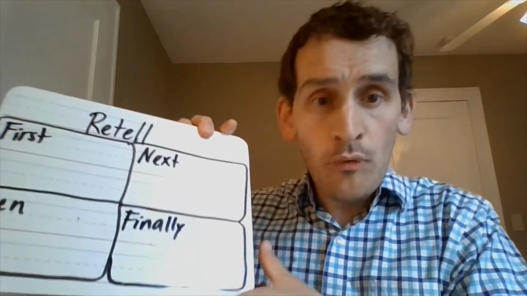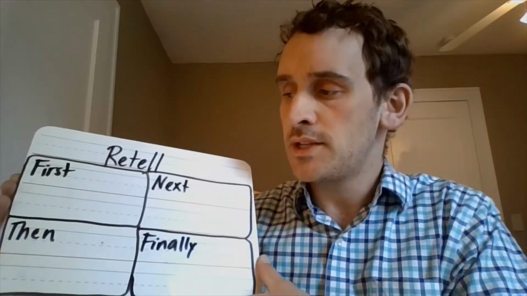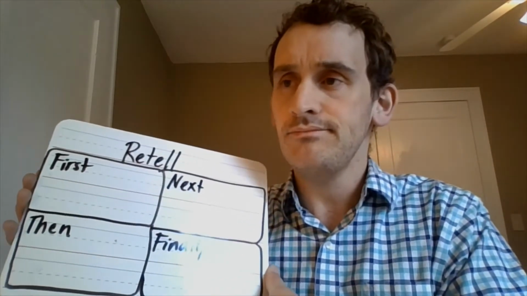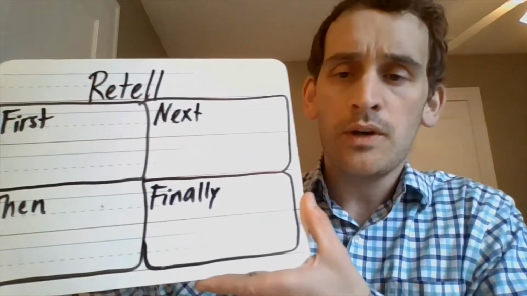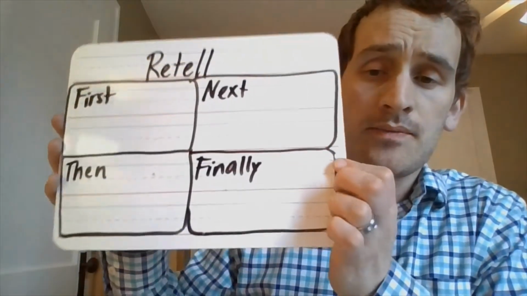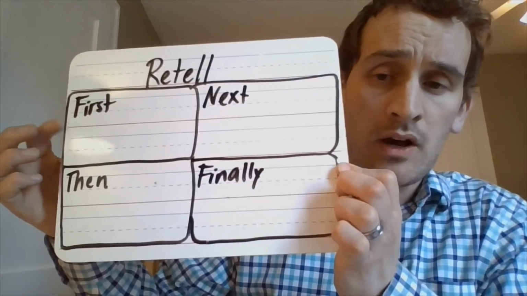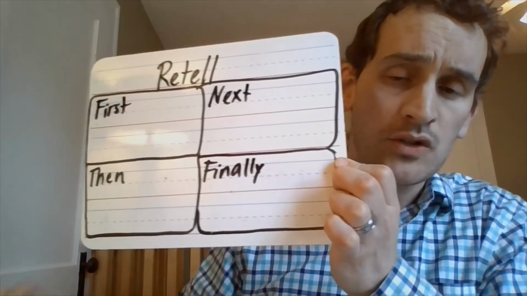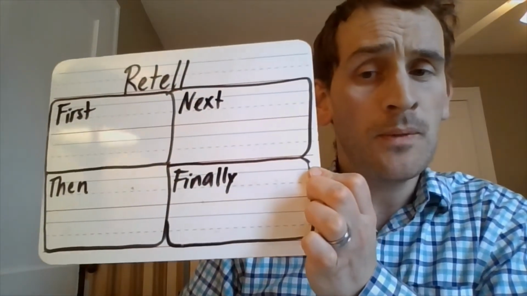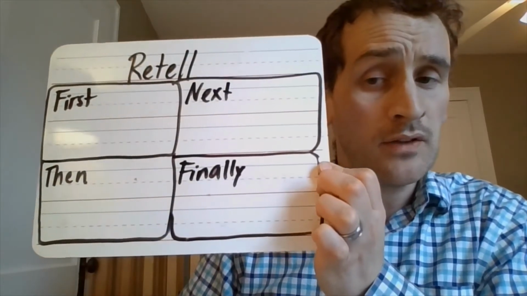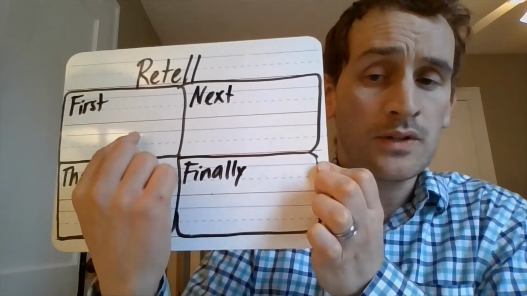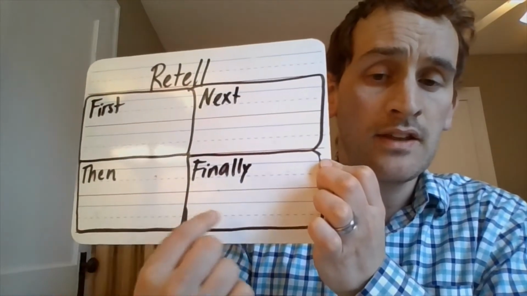So I hope you enjoyed reading Just a Box. It's a fantastic story. What we're going to start out with today is a little bit of retell. Now, you hopefully remember the story that you read yesterday. If not, oh gosh. What I've got here for you is a sequence of 4 pictures. And in each one, you want to be able to retell the whole story using the words first, next, then, finally.